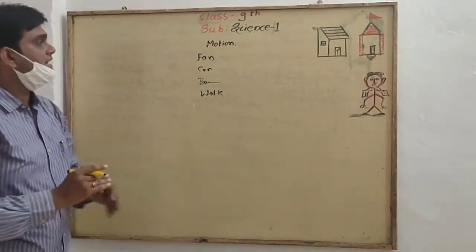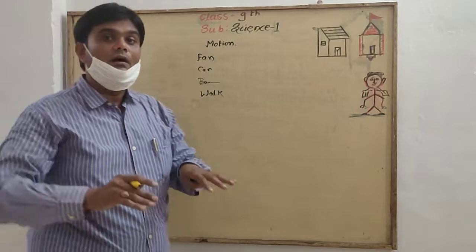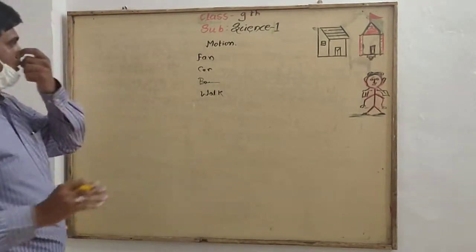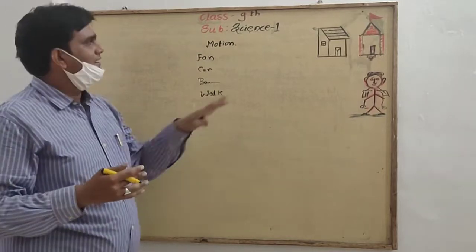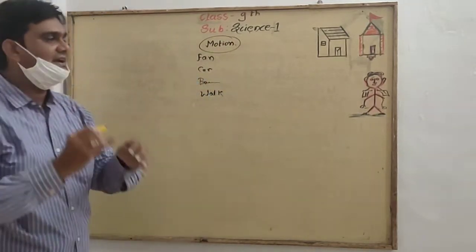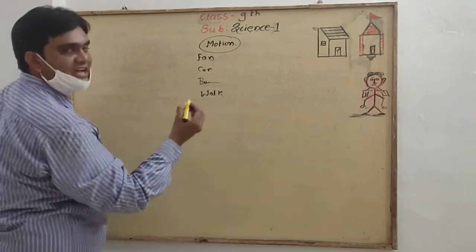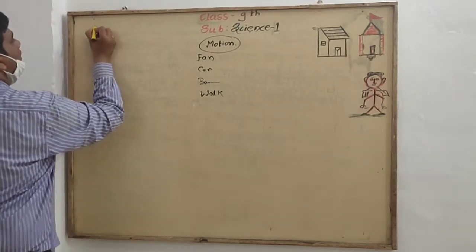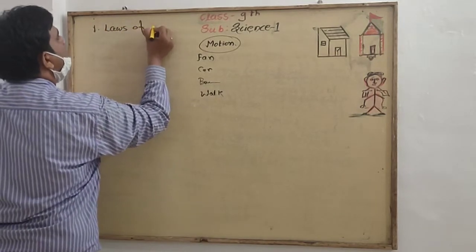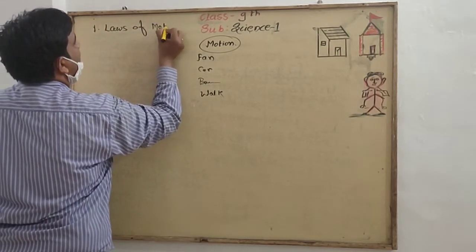All these things are in a motion. Okay, student? Now, you may know that what is actual motion is. So that our first chapter is the laws of motion.